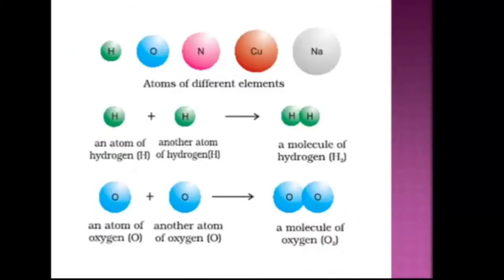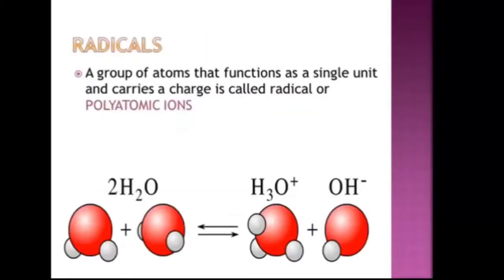Now here you can see atoms of different elements. An atom of hydrogen combines with another atom of hydrogen to form a molecule of hydrogen. Similarly, an atom of oxygen combines with another atom of oxygen to form a molecule of oxygen, which is denoted by O2.